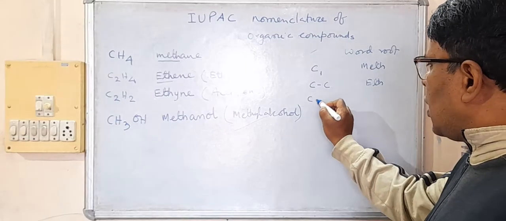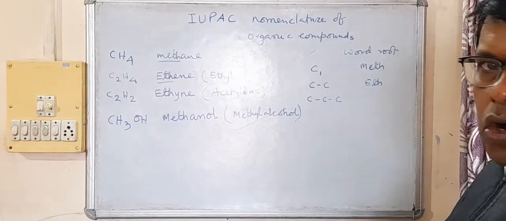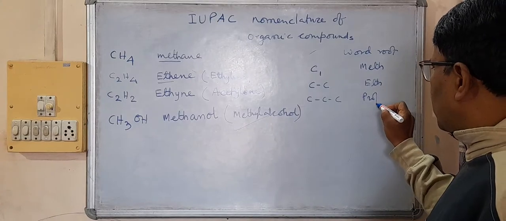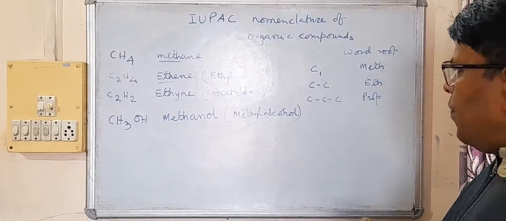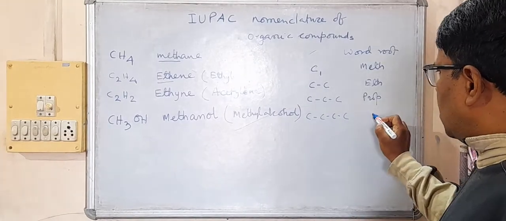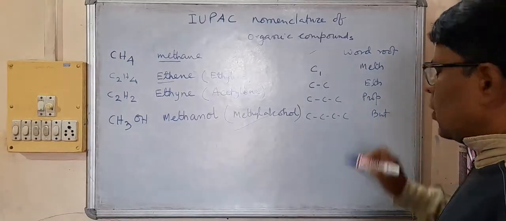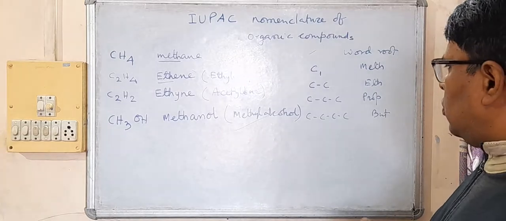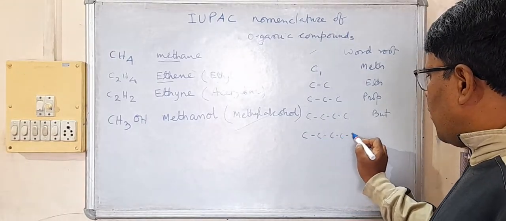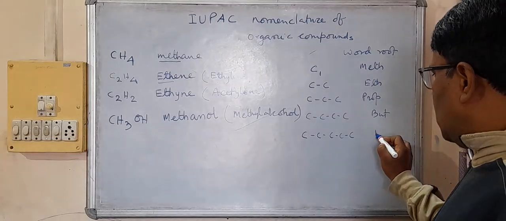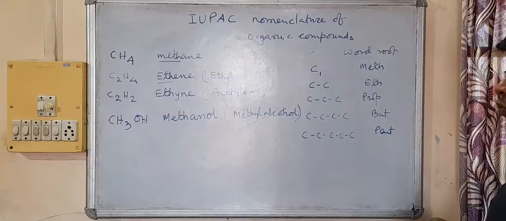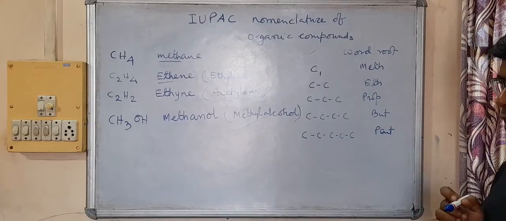If there are three carbon atoms in the chain, then it is prop. This you have to learn. If there are four carbon atoms in the chain, then it is but. In the same way, if there are five carbon atoms, then it is pent.